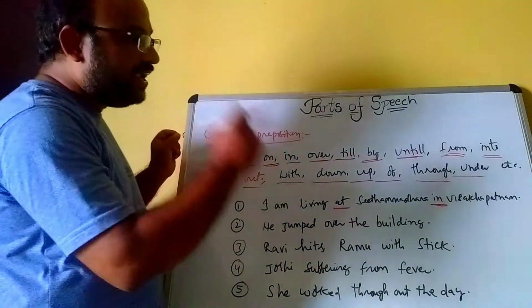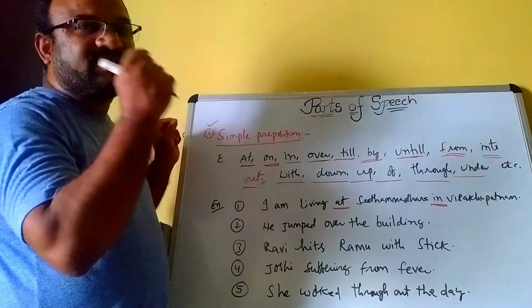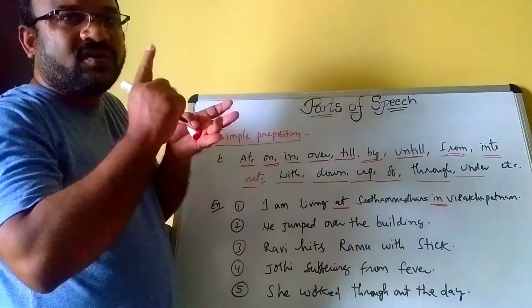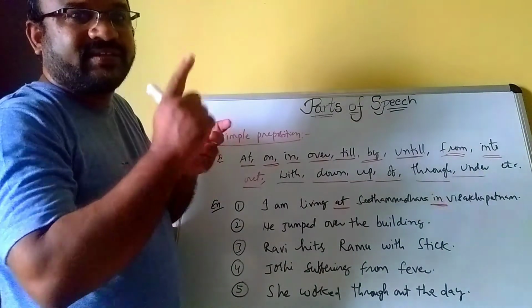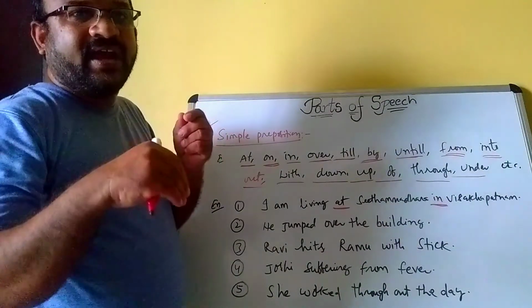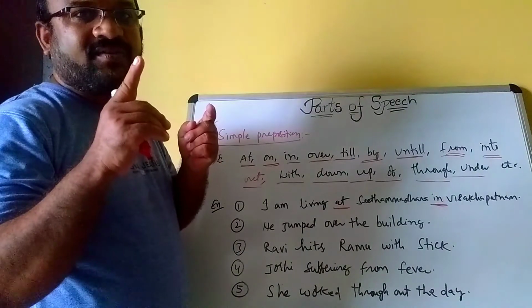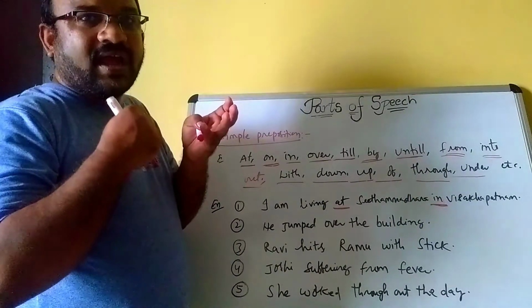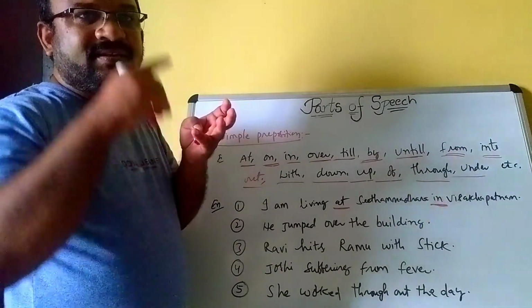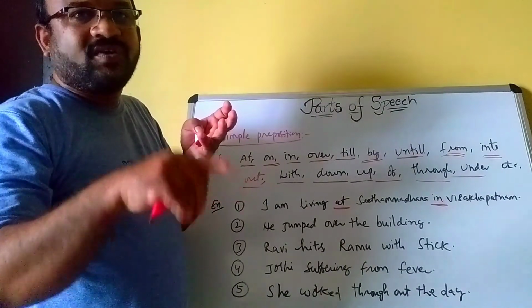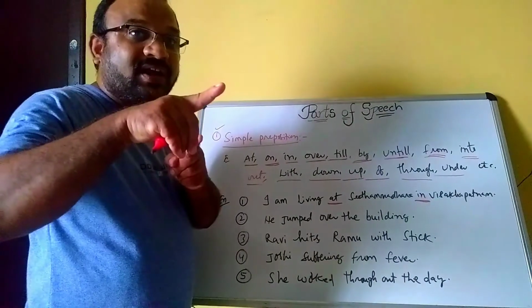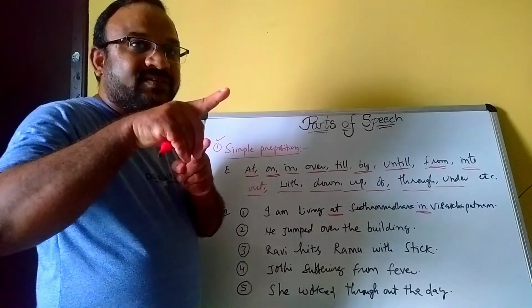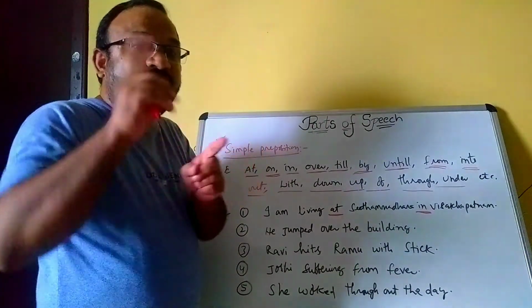In always refers to cities, towns, countries like that. I am living in India, not at India. I am living in Vishakhapatnam. Where in Vishakhapatnam are you living? Address.